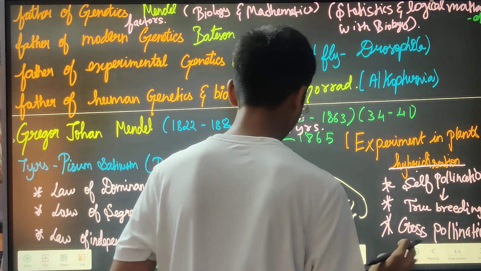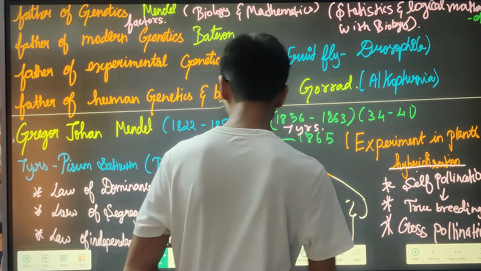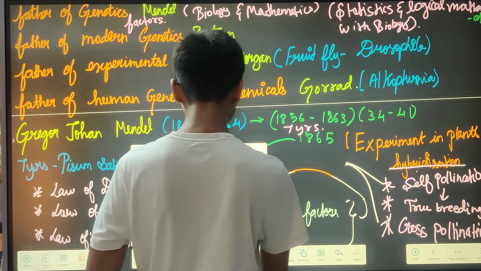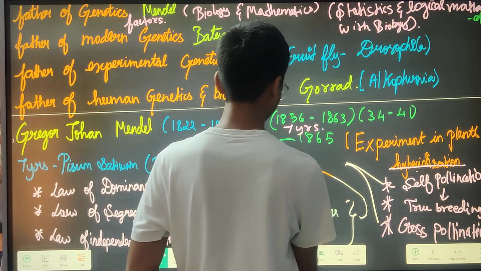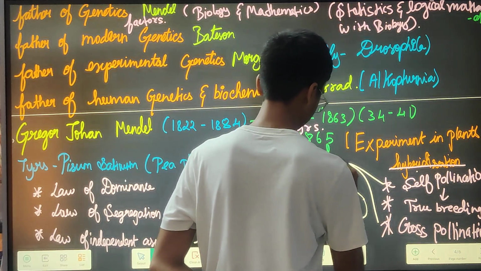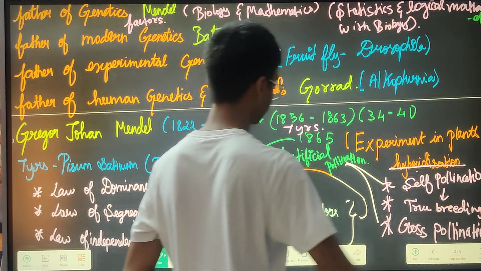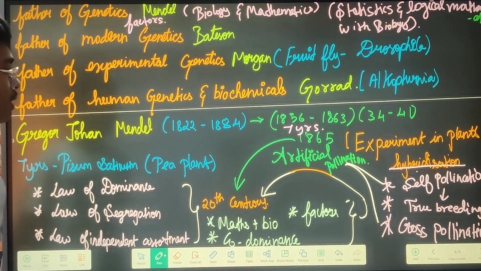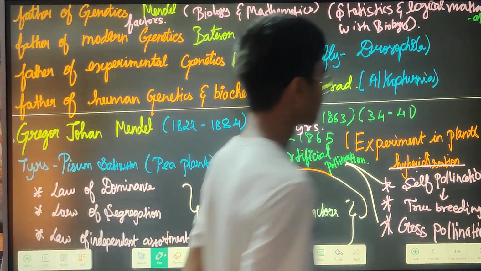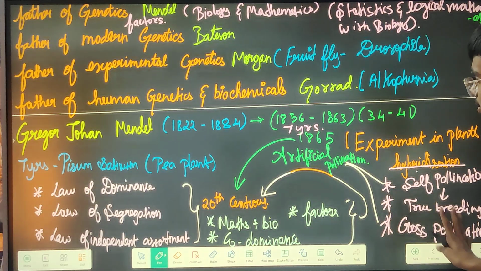So he had self-pollination, cross-pollination, and also artificial pollination. Actually, these two are both artificial pollinations, of two different types: self-pollination and cross-pollination. So he did experiments in plant hybridization. That is what all these are. Okay, so that's it for here.